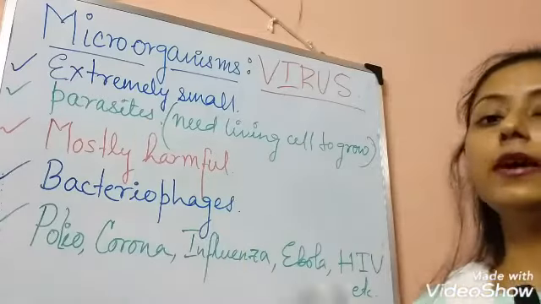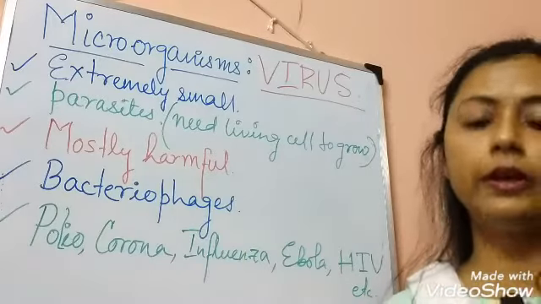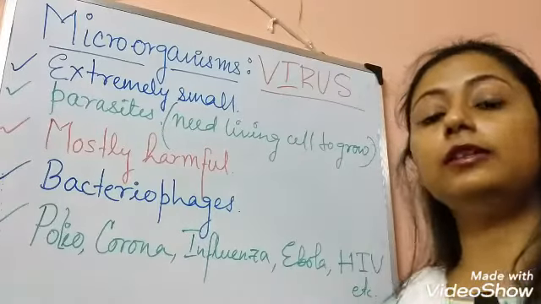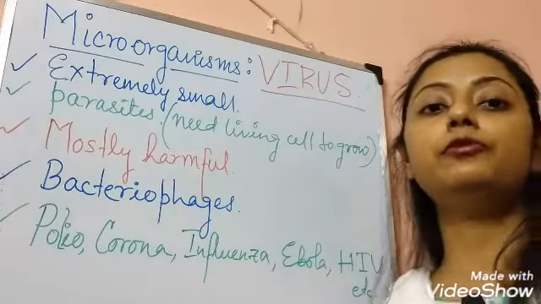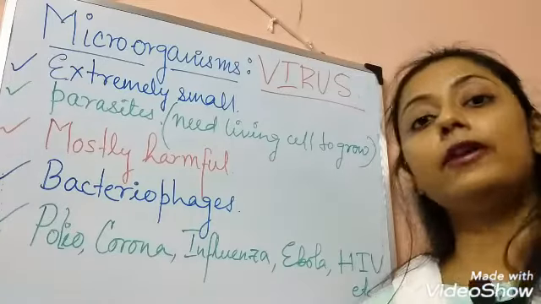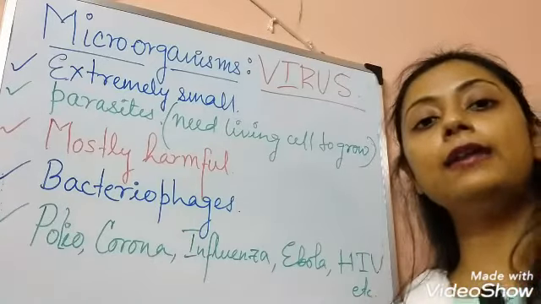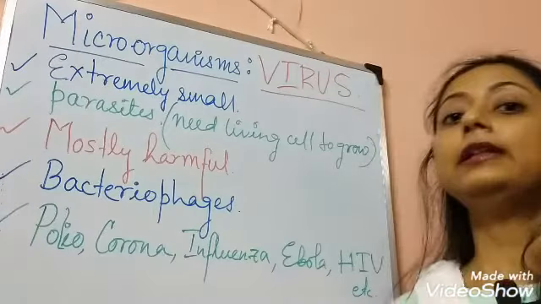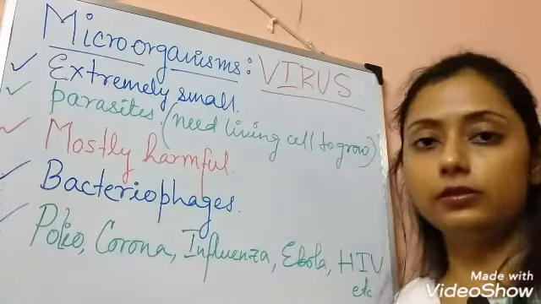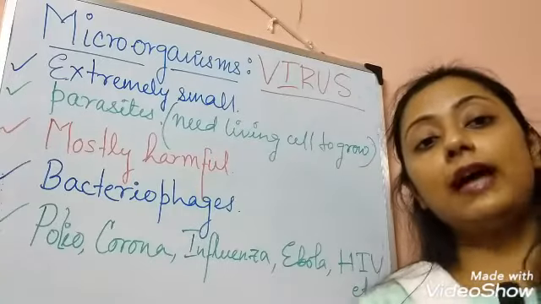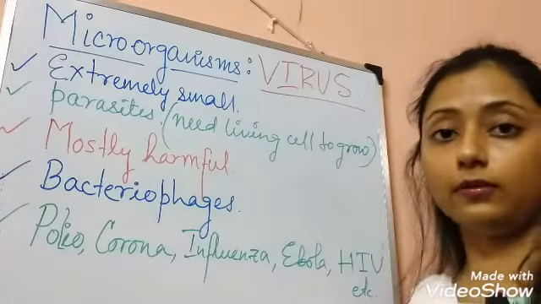The next one is the parasite. You got the concept of parasite in your previous standard and in the chapter on plant nutrition. Let's recapitulate once again: what is a parasite? An organism that cannot produce its own food, or that depends on others for its food, living on that organism's body.